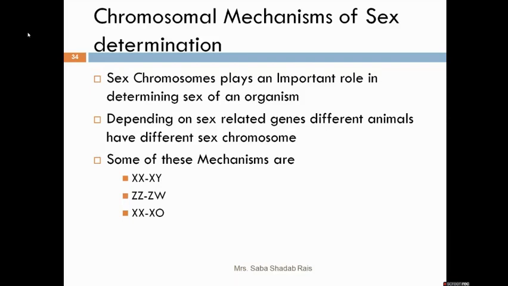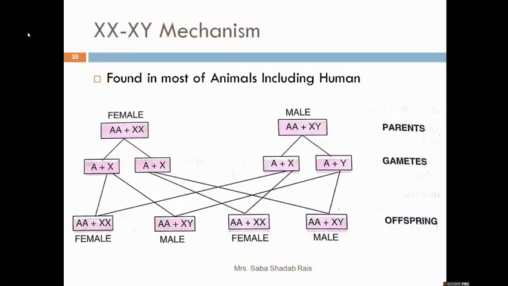So let us talk about the XX and XY mechanism of sex determination. Most animals, including humans and the majority of mammals, have the XX-XY mechanism. It is also found in some insects, but in very rare cases, and in other animals also.